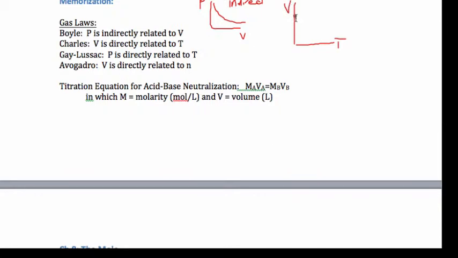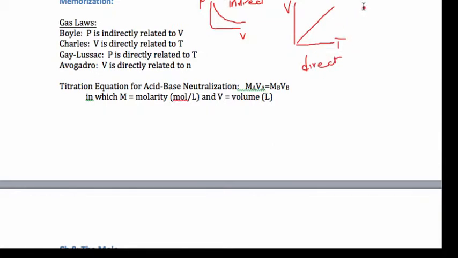Charles' law says that when you increase the temperature, the volume goes up. So it doesn't really matter what I put as X and what I put as Y. Let's say you control the temperature, so we put that on the independent axis here, T, and you'll see the volume expand like a balloon. This is Charles.